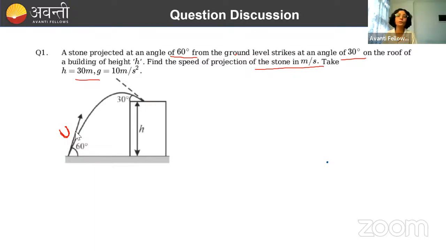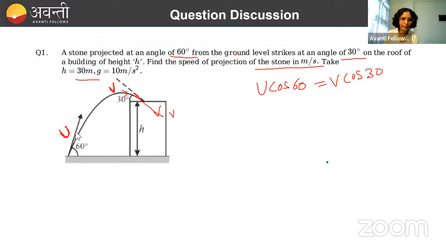So what happens in projectile motion? Its horizontal component of velocity will remain the same throughout, because we neglect air friction, which we do most of the time. If nothing is given, then the horizontal velocity component will remain constant. Initial horizontal velocity is how much? u cos 60, right? And if at this point its velocity is v, then this must be equal to v cos 30.